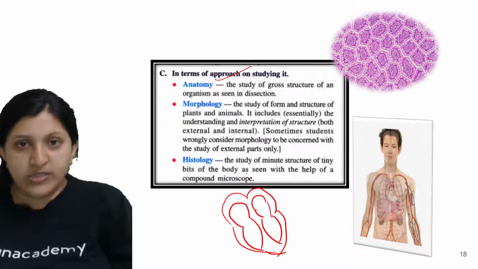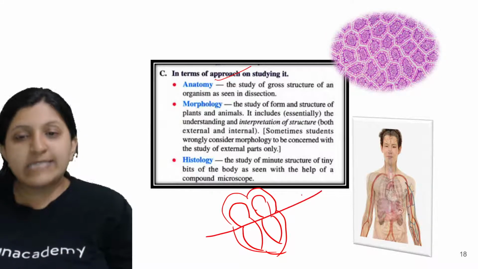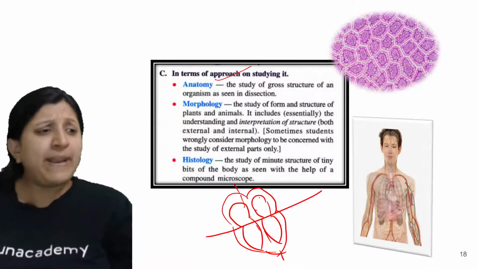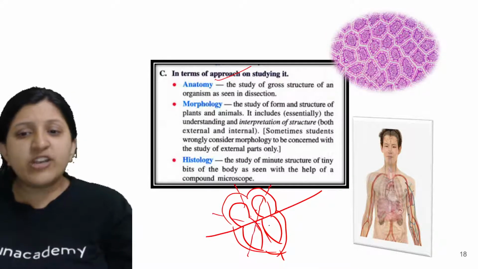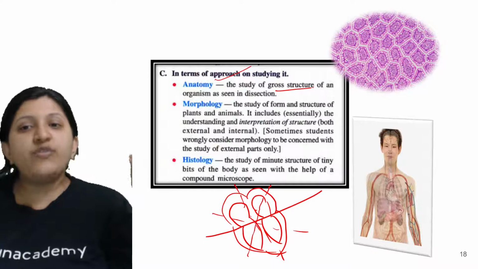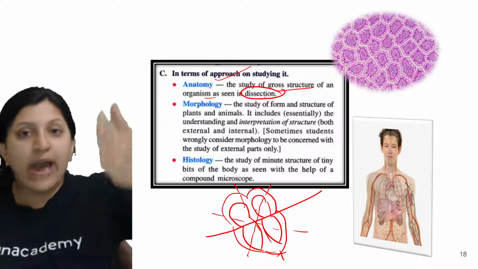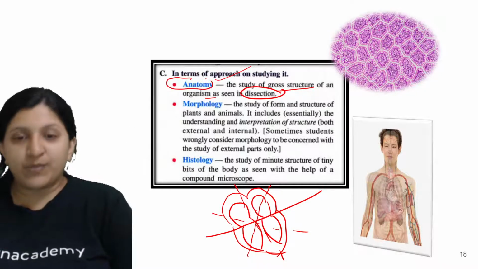Now if I want to study this heart, I will be making a cut, dissecting it either in this way or that way, depending on what we want to study. So dissection is done. It is the study of gross structure of an organism as seen in a dissection. I cut it and then I observe it, so that is anatomy.